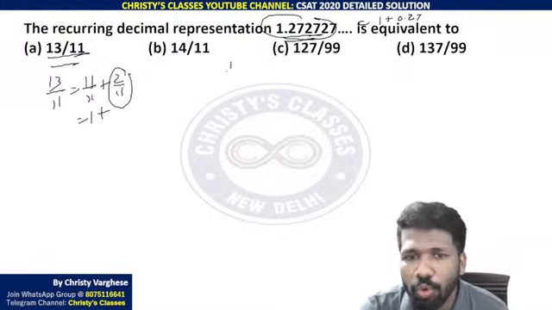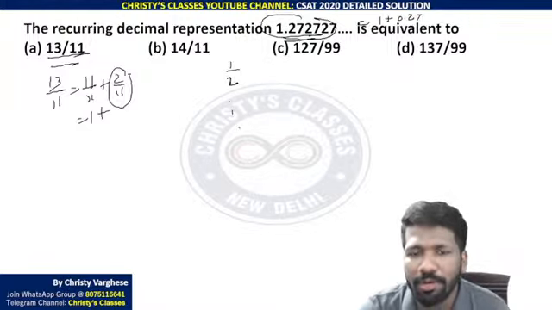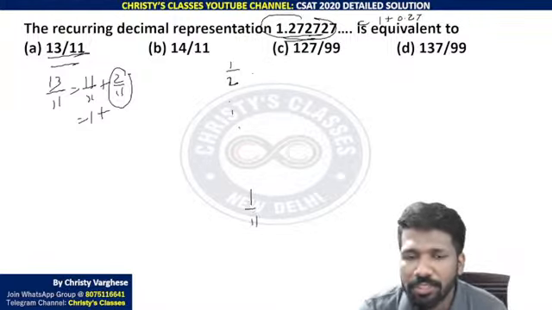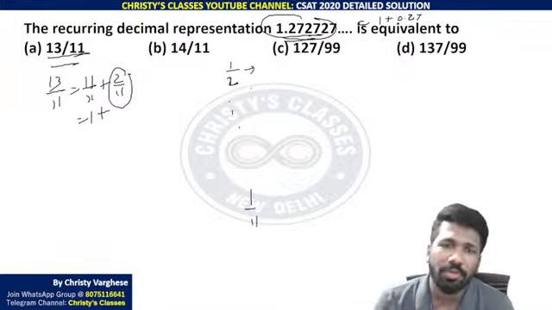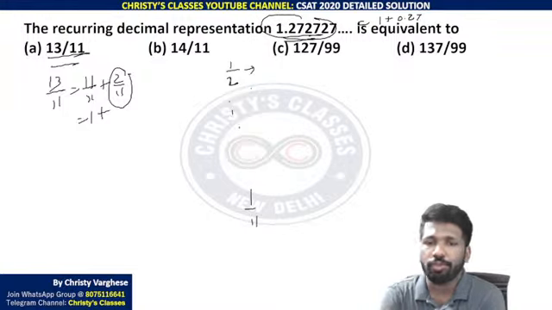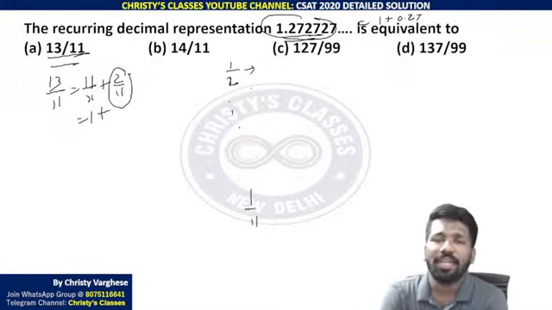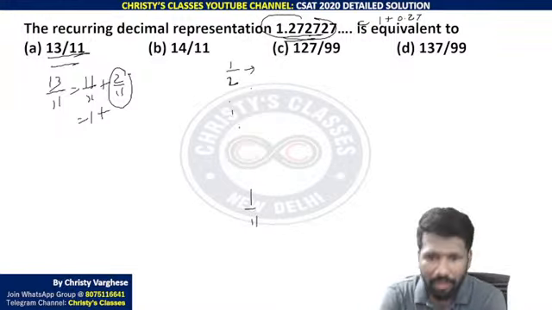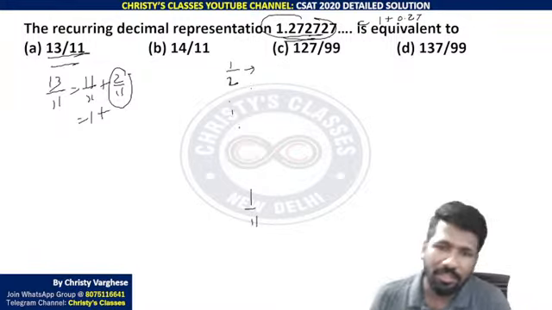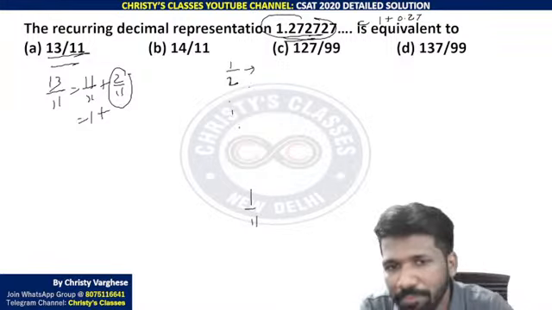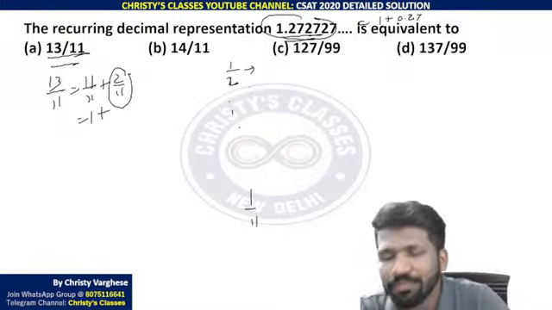That is where knowing 1 by 2, 1 by 3 up to 1 by 11 will be helpful in these kinds of questions and many other questions. I always tell, fraction to percentage, percentage to fraction comparison you should know. In my class on percentage and arithmetic, you can learn all these. In this channel I have given multiple lectures on that. You can search it and find it. How to find fractions, percentages faster.